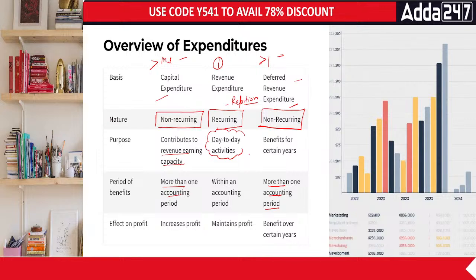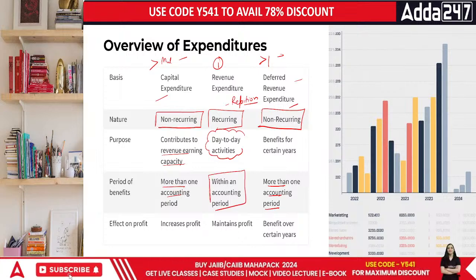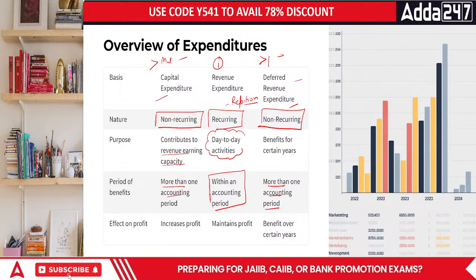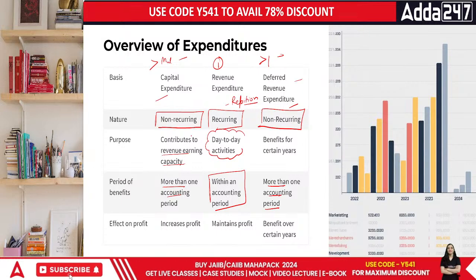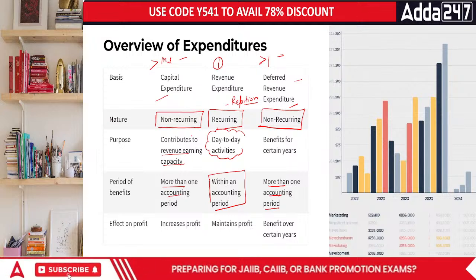Chaliye. And then we talk about the specific area. That is revenue expenditure is within an accounting period. I buy a particular pen, it won't even last a month, everyone. If I'm working every single night, it won't even last a month. More than that is just a far cry. Done?